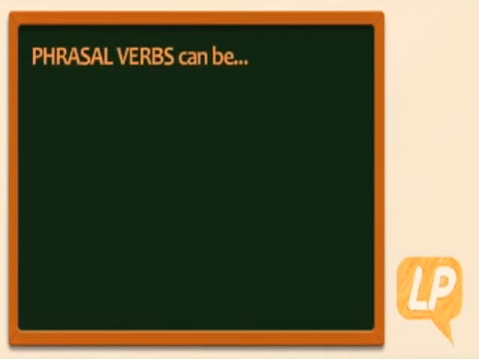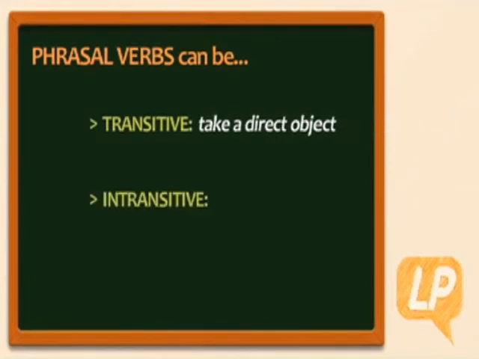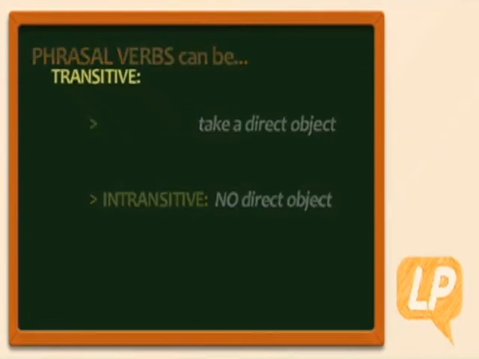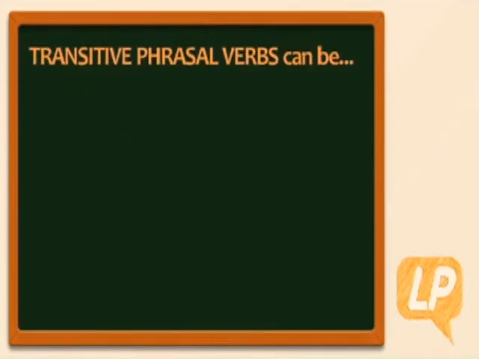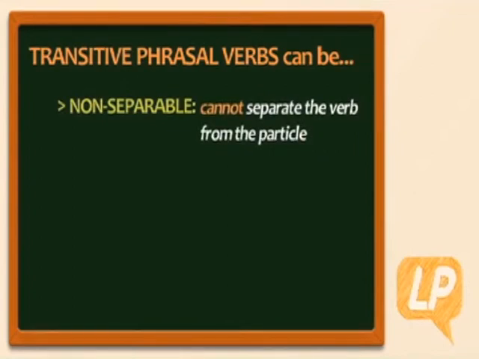Phrasal verbs can be transitive, those which take a direct object, or intransitive, those which do not take a direct object. Let's look at transitive phrasal verbs first. Non-separable phrasal verbs cannot separate the verb from the particle. The particle must follow the verb.